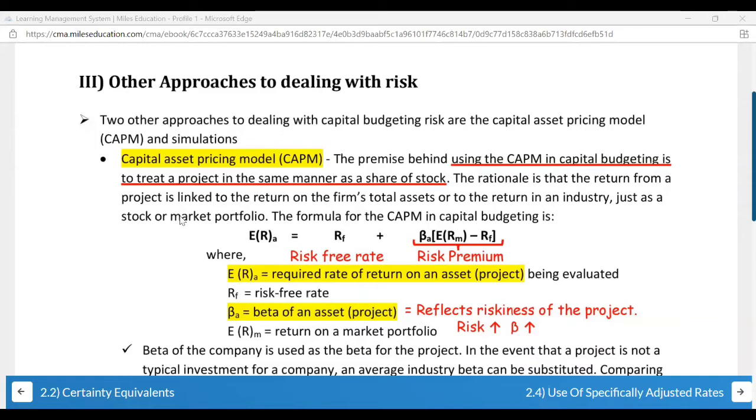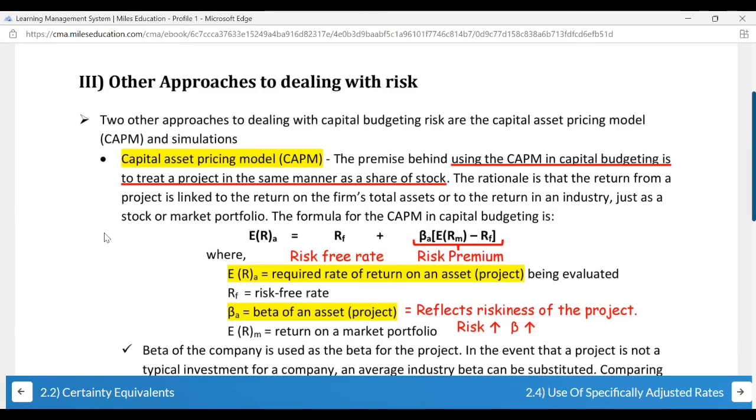So that is how you're going to identify. See, when I talk about ERM in case of a project, how much return would you normally receive? What is the additional return you would receive in the market according to the market price?